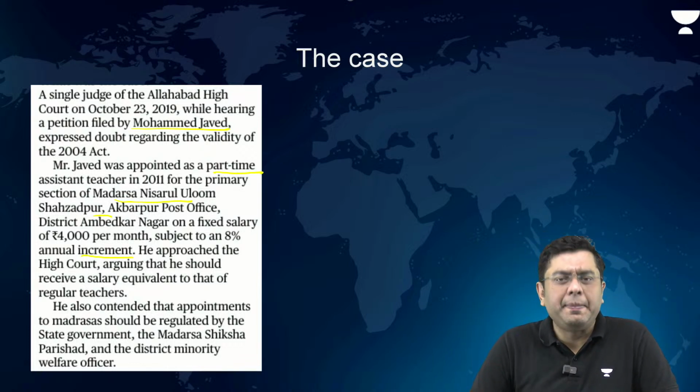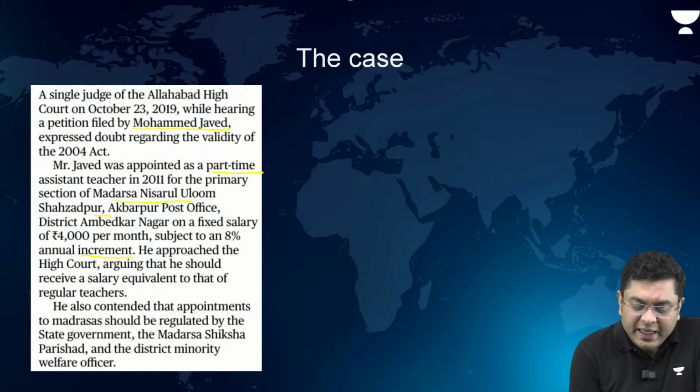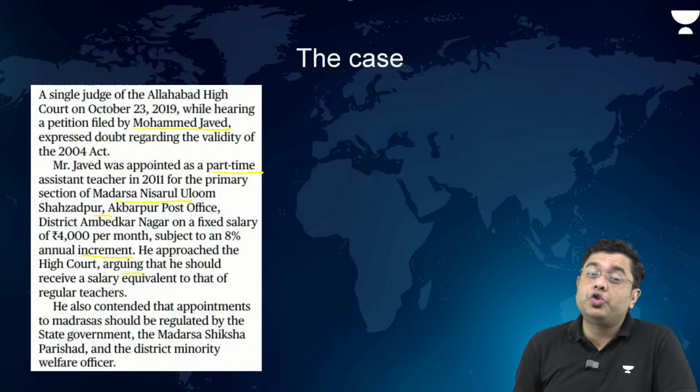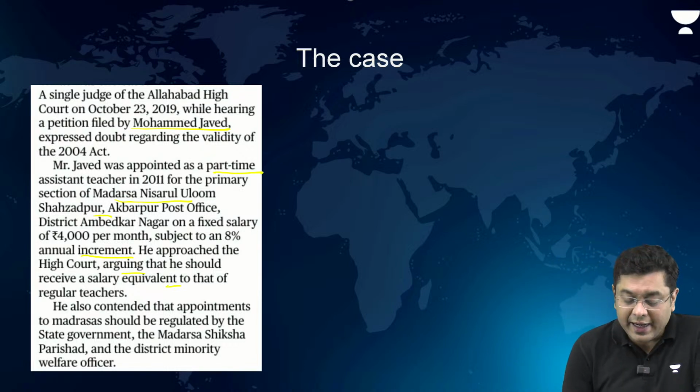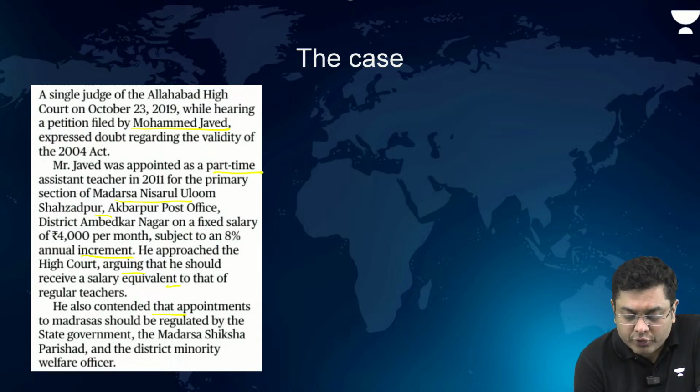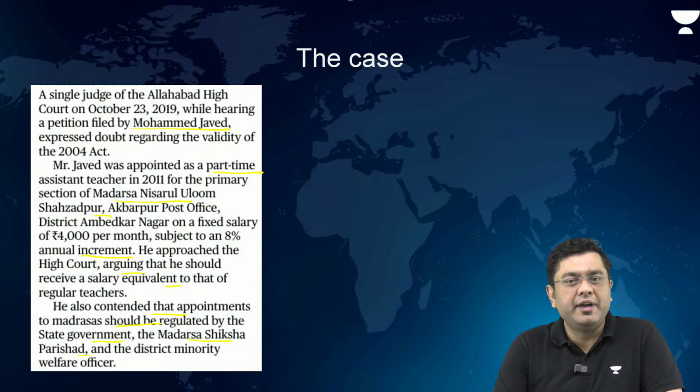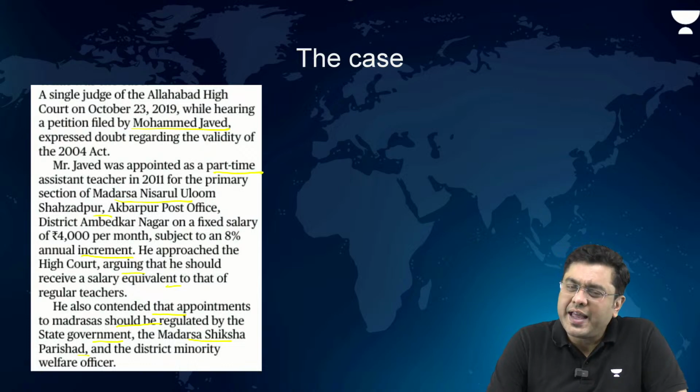That was the pay package. He approached the High Court arguing that he should receive a salary equivalent to regular teachers. He also asked that appointments to the madrasa should be regulated by the state government, the Madrasa Siksha Parishad and the district minority welfare officer. That was Muhammad Javed's contention.